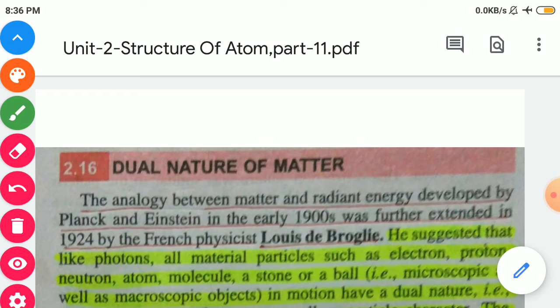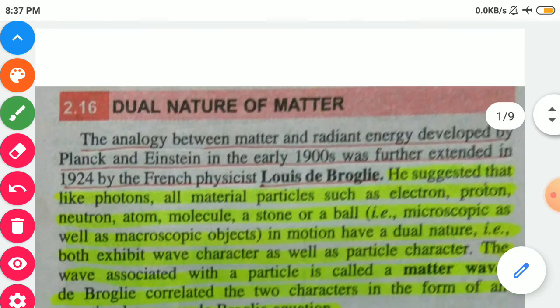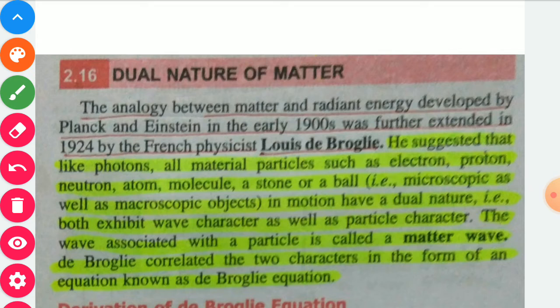The analogy between matter and radiant energy developed by Planck and Einstein in the early 20th century was further extended in 1924 by the French physicist Louis de Broglie. Louis de Broglie suggested that, like photons, all material particles such as electron, proton, neutron, atom, molecule, a stone or ball, that is microscopic as well as macroscopic, in motion have dual nature.